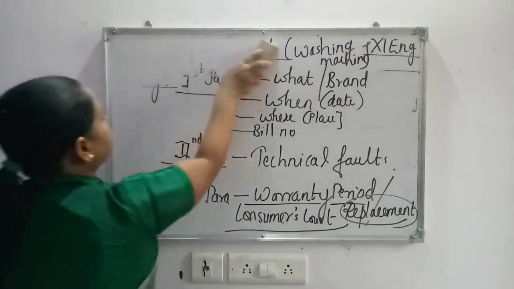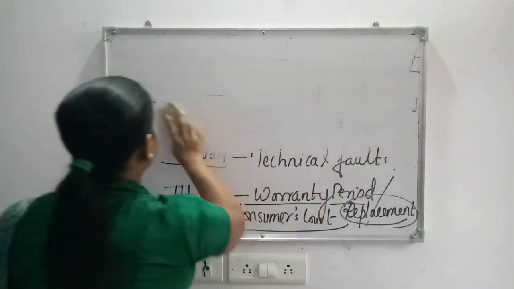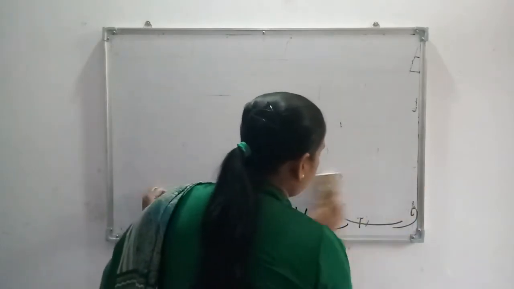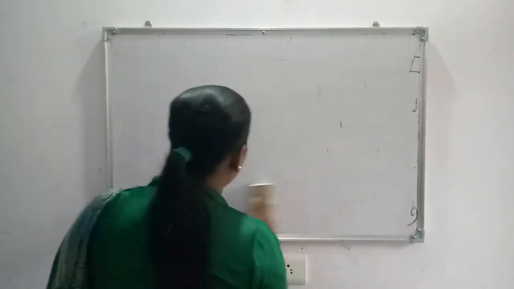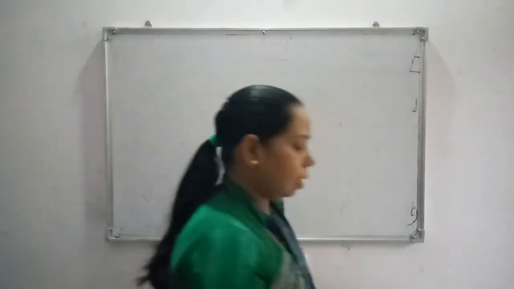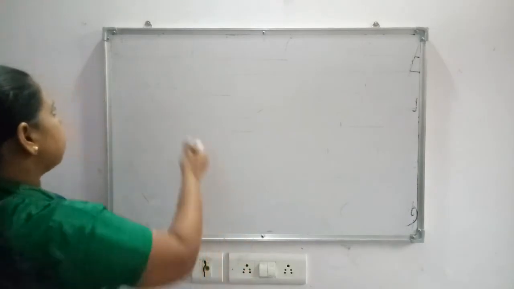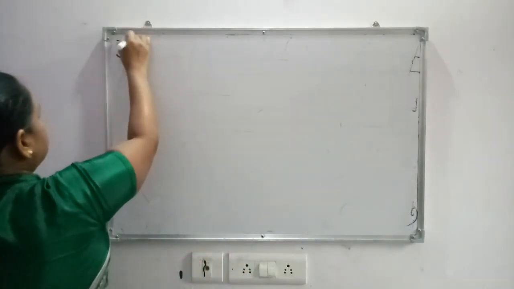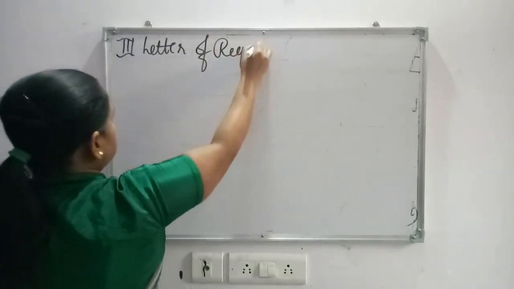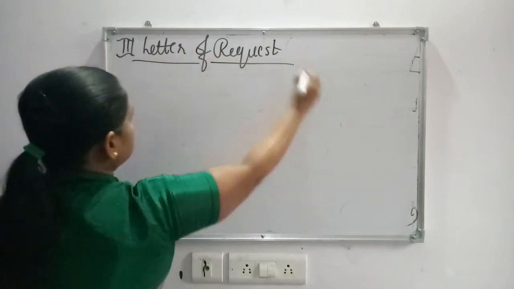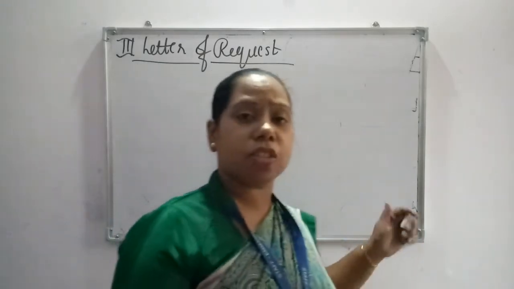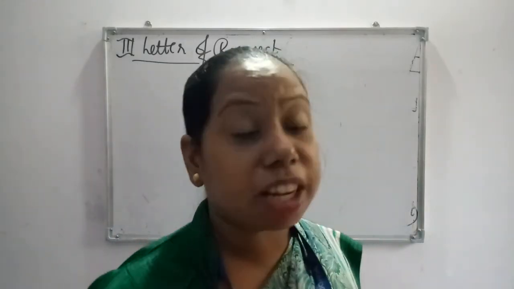Now the third letter which we are proceeding with is the letter of request. You are requesting some help from somebody. Your letter should contain three simple things. It is a letter of request, so again the same: sender's address, date, receiver's address, subject, salutation, and then the body.